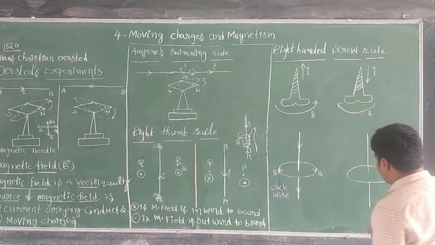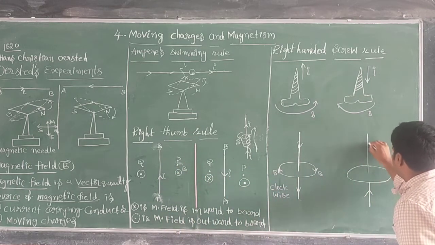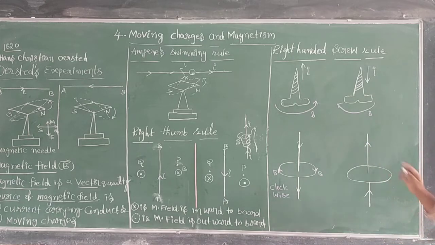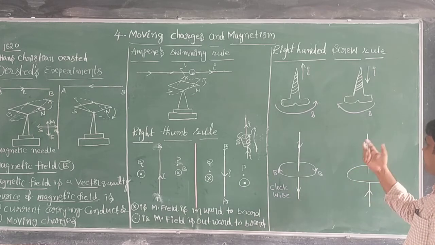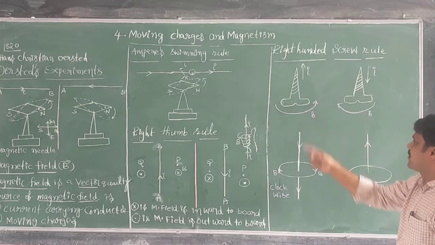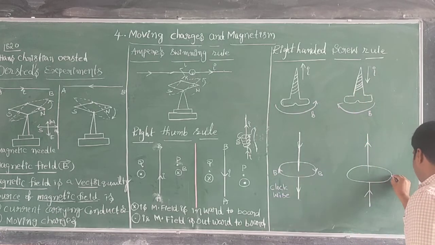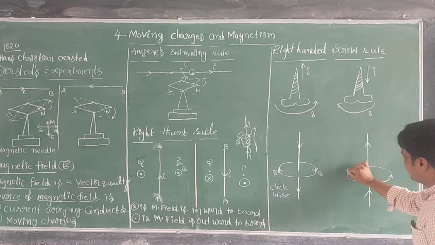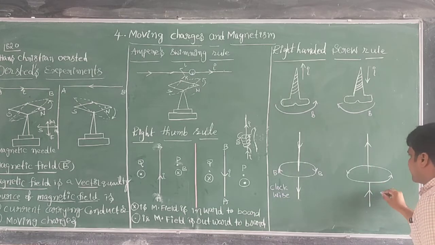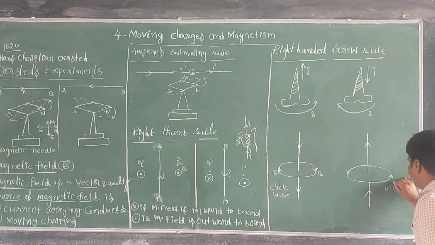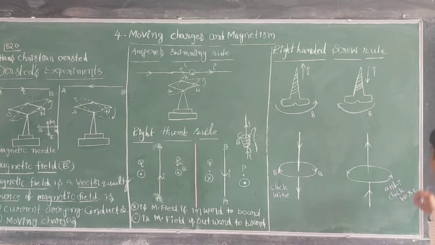Suppose the current is flowing in the wire from bottom to top. At any instant of time, the direction of current is upward, so the magnetic field direction we have to show like this. The direction is anti-clockwise.